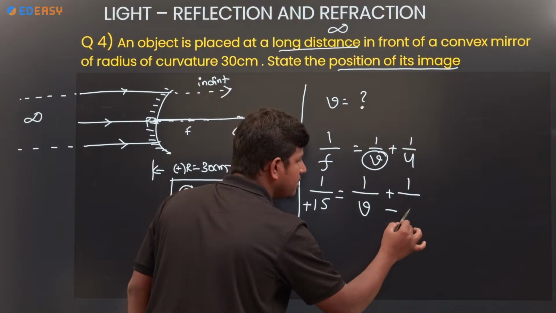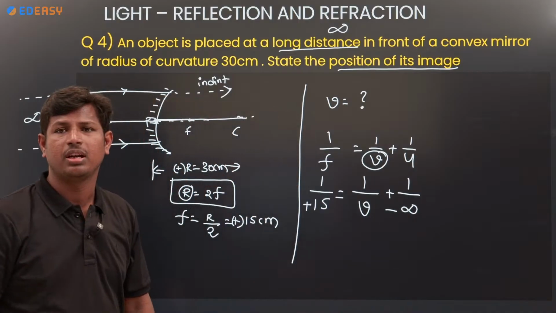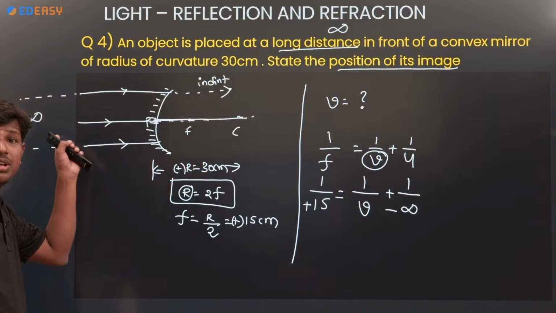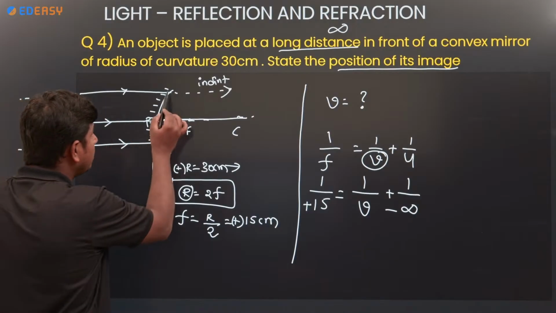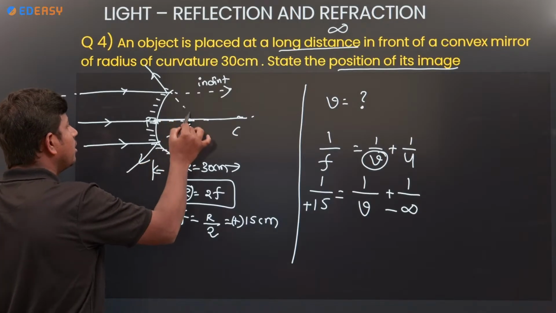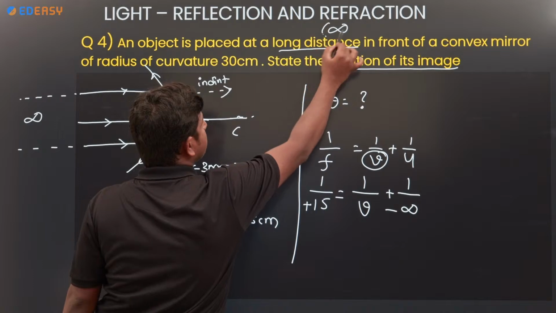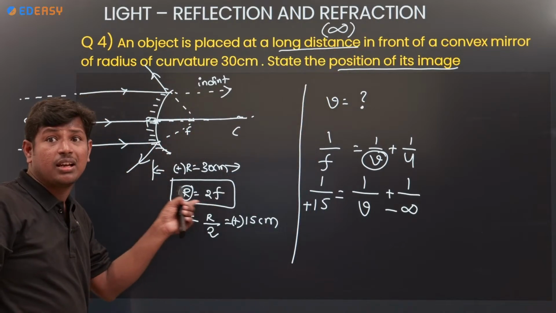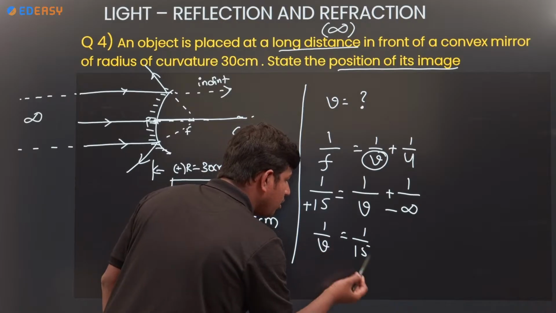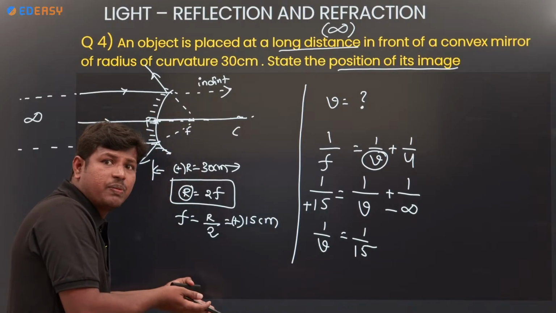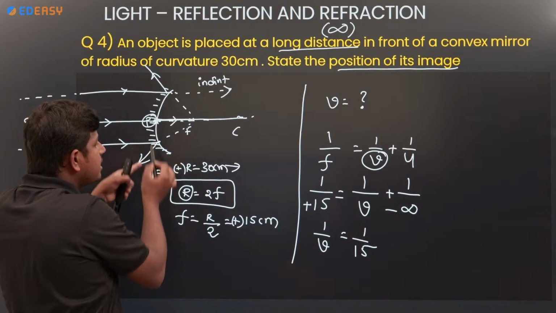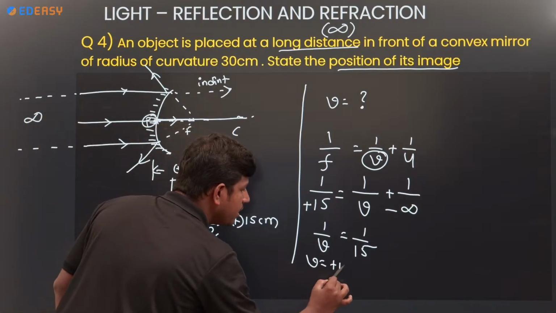Object distance is minus infinity. Then where will the image be? Which side? The object is at infinity, so the image will take place at the focus. Long distance means the object is at infinity, and the image will take place at the focus only. Then 1 by V is equal to 1 by 15, so V is plus 15, because from pole to F is along the direction. V value is plus 15 centimeter.